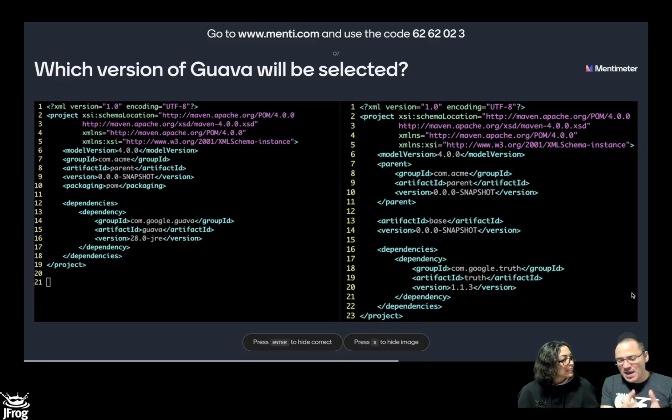So when Maven reads your child POM, it starts here. Oh, look, I found a parent POM. So I'm going to stop parsing here. I'm going to move into the parent and read the parent.